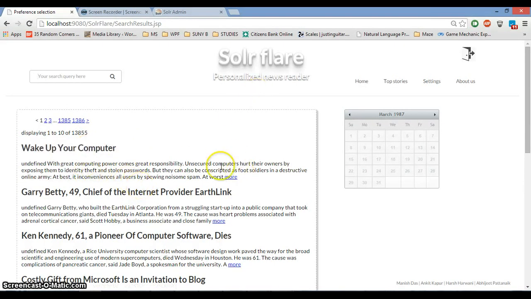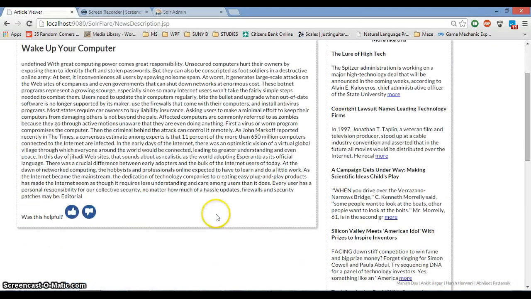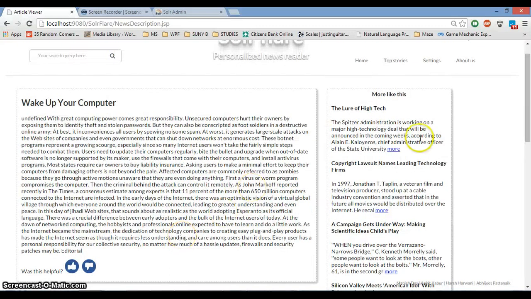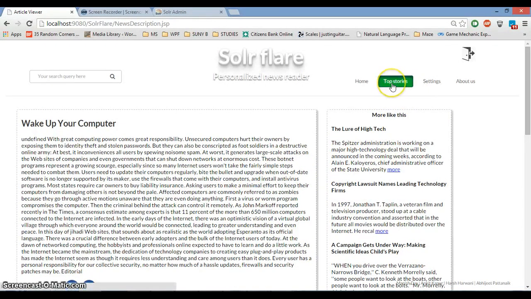And when I go ahead and select an article to read, I can read the article here and rate it as helpful or not. That helps keep track of the relevance of the article. I'm also presented with a more like this view with articles that are similar to this article.